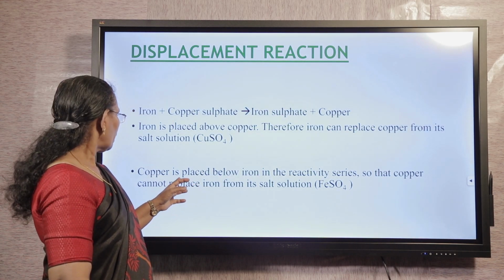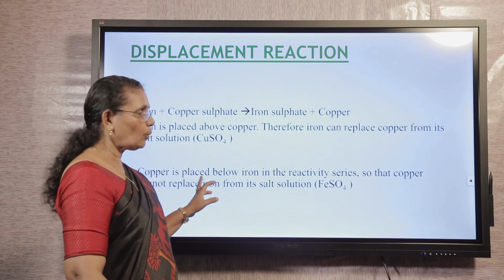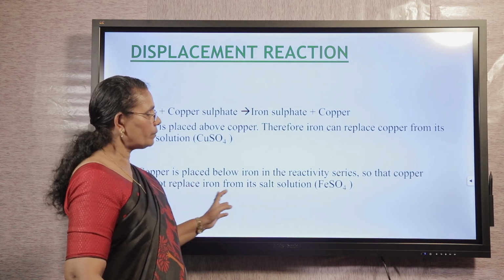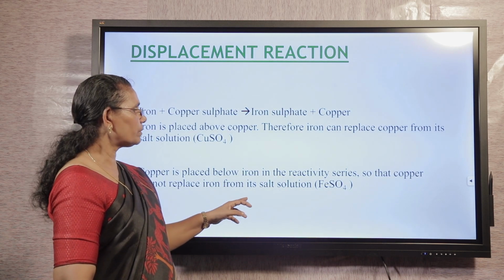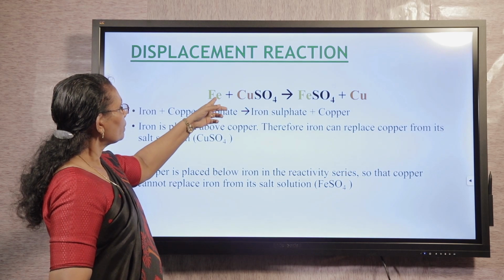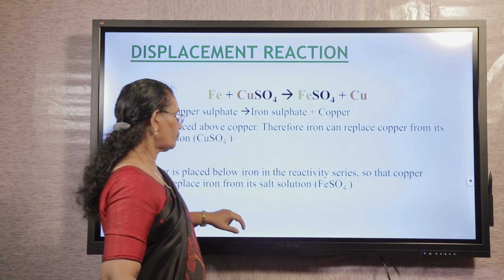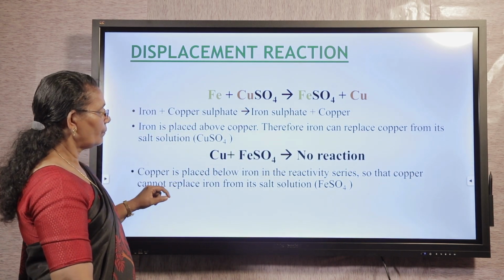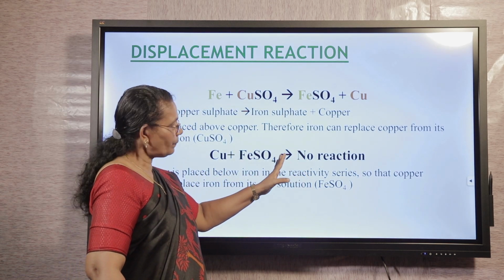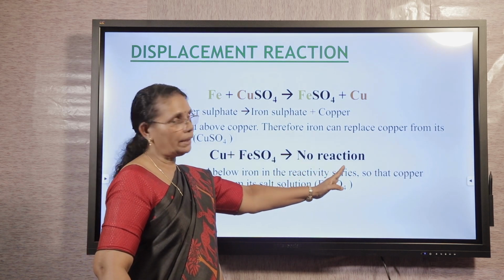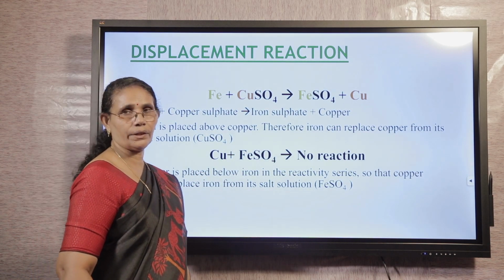Next let us see, the copper is placed below iron, so copper cannot replace iron from iron sulfate solution because copper is less reactive than iron. The equation: Fe plus CuSO4 gives FeSO4 plus Cu. The equation Cu plus FeSO4, if mixed together, there won't be any reaction because copper is less reactive than iron.